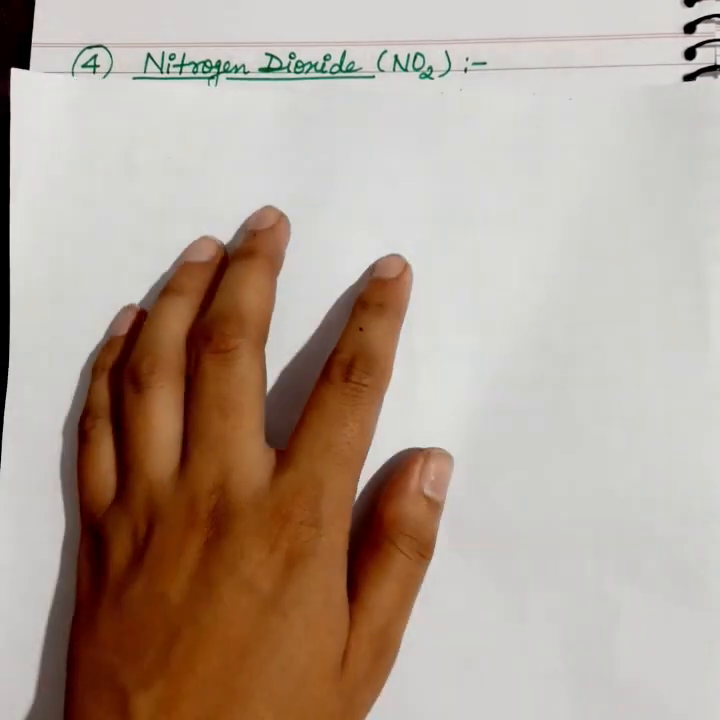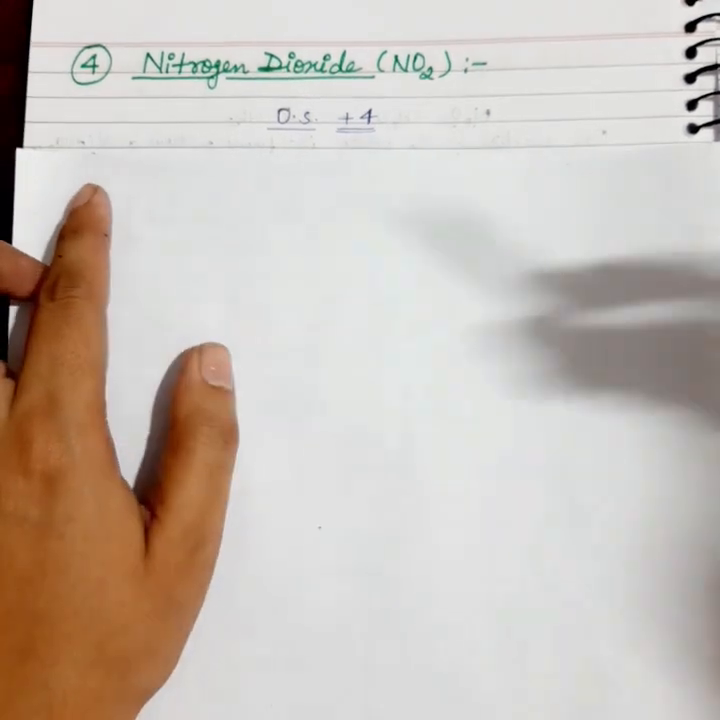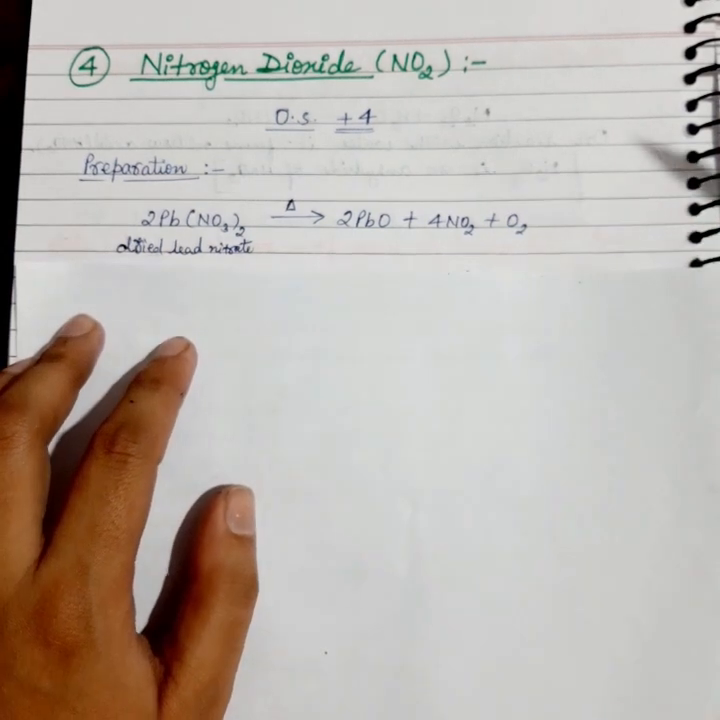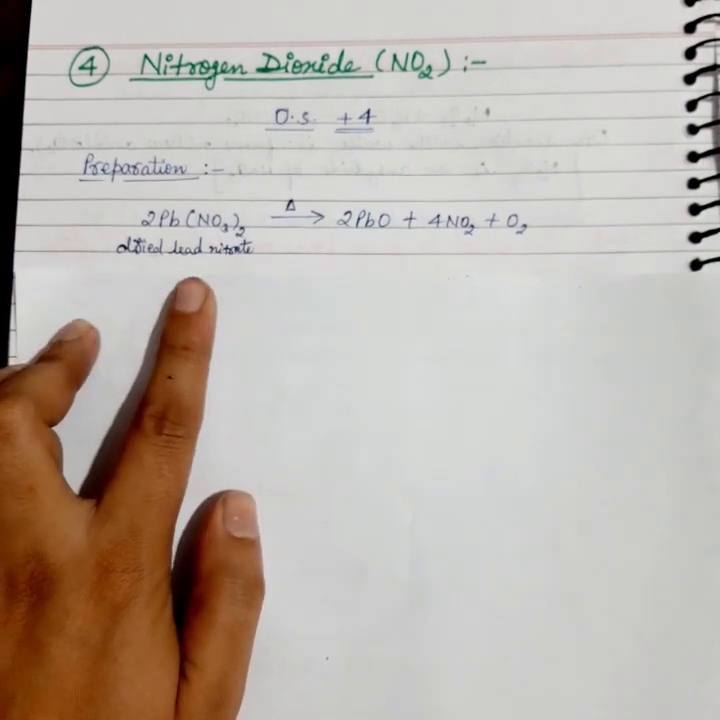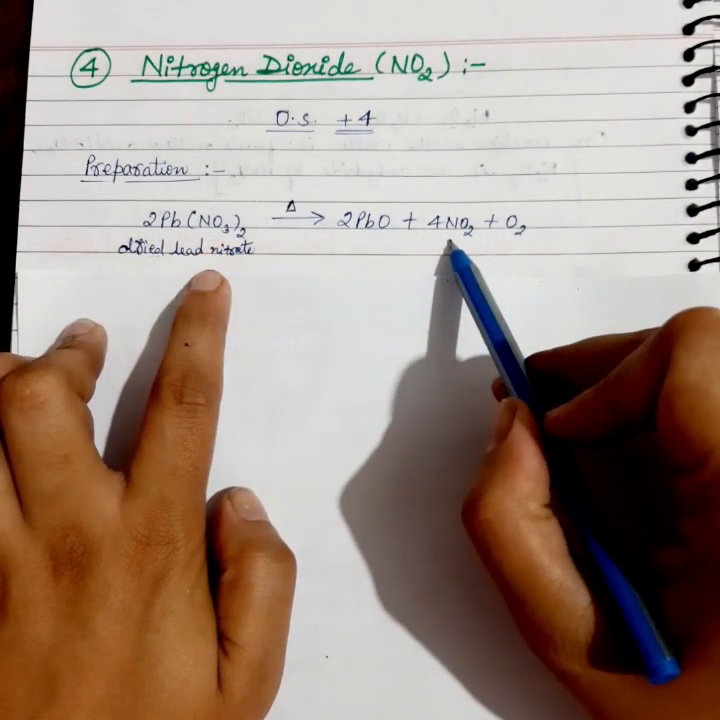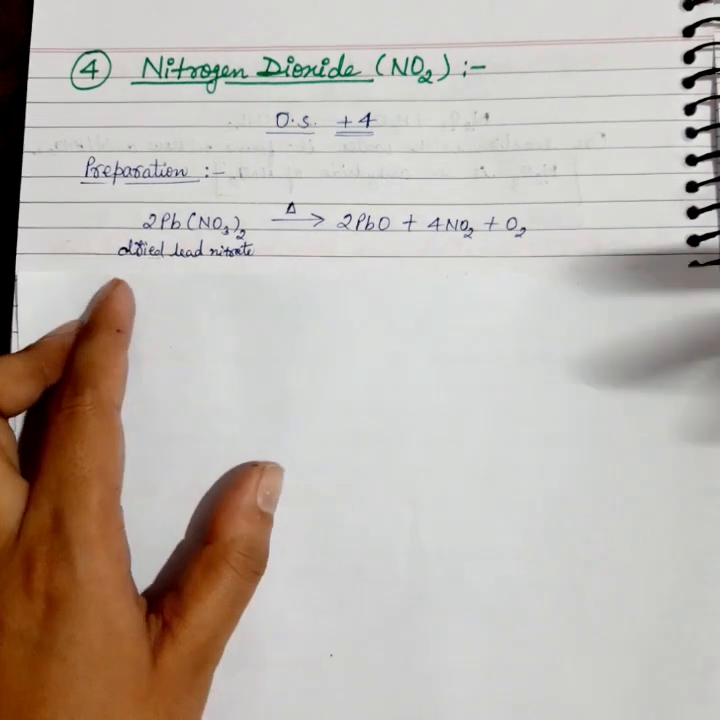Come to the fourth type of oxide, nitrogen dioxide, NO2. The oxidation state of nitrogen in NO2 is +4. Preparation: nitrogen dioxide can be prepared by heating dried lead nitrate. On heating dried lead nitrate, it produces nitrogen dioxide NO2, oxygen and lead oxide.